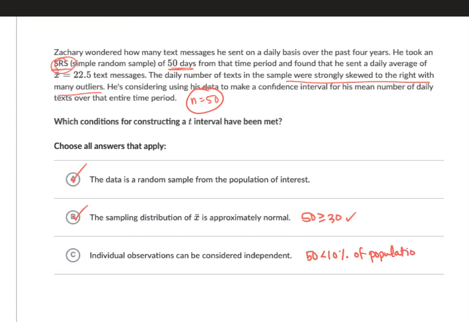So this last condition can sometimes be a little bit difficult because a lot of times you're not given a number for the population. Majority of the time you have to consider if it's reasonable to assume. If they don't give you a number, that's probably because the number is so large that they can't give it to you. So it's usually safe to assume that this condition is met. Rarely will I ever give you a case where this condition is not met.